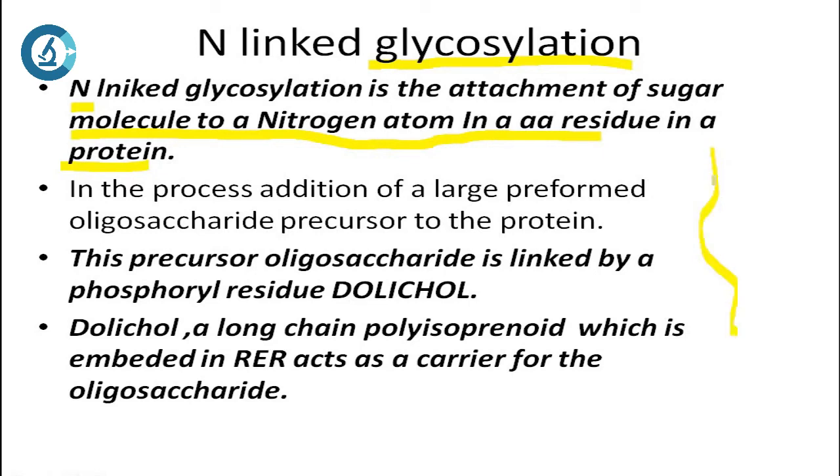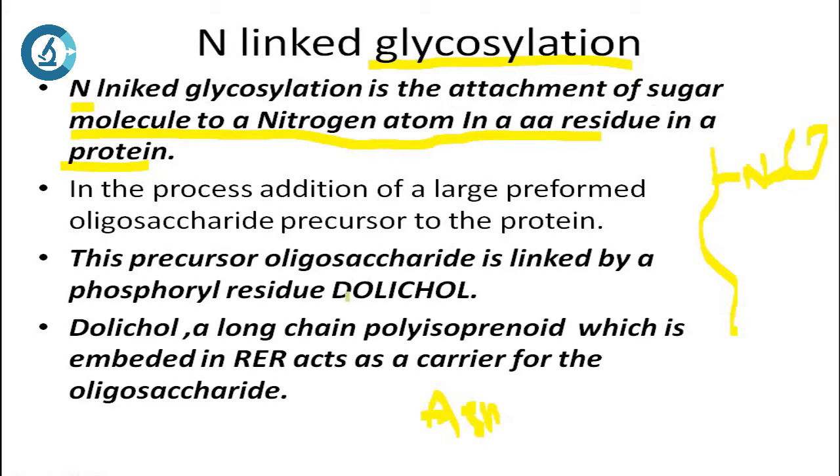This protein will have amino acids, right? N-linked glycosylation usually happens in the amino acid called asparagine, the amino group of asparagine. So what happens? The binding of the sugar moiety to the nitrogen atom on the amino acid in the protein is called N-linked glycosylation.